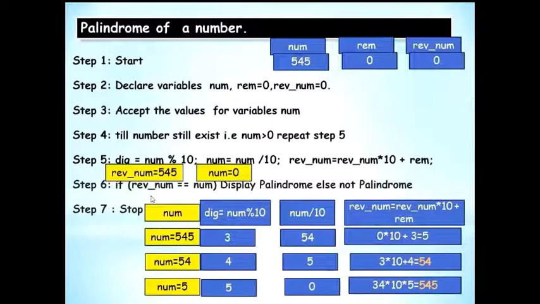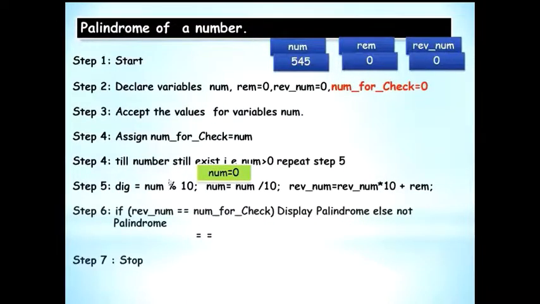See, here it is shown. So how do we correct it? You will have to make use of a new variable, num for check, equal to 0. Now this is only to dump your 545 in it and keep it, so that later the original value still remains.